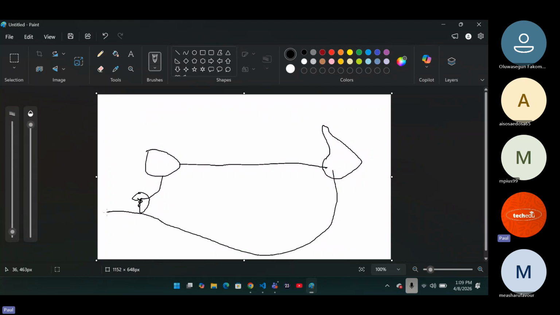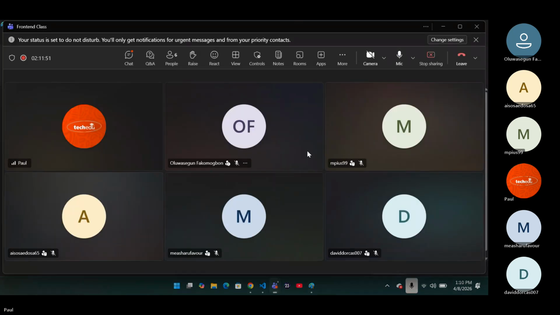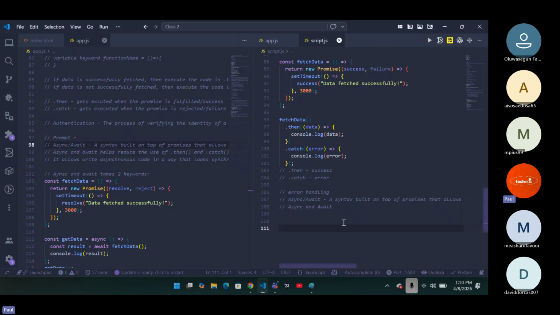Or have you ever seen it that Facebook automatically puts you in this thing before saying welcome? You understand it now? Yes, this one is running, that one is running. They are both running independently, but technically one is waiting for the other to work. Now that's what await does for you. Async and await. So yes, it is asynchronous, but because you're using async and await, it is making it behave in a synchronous manner, waiting for something to happen before another one happens. Do you understand it now? Now, that's why you have async and await.